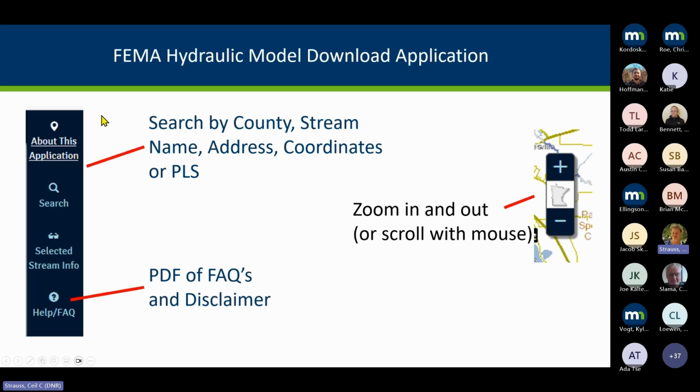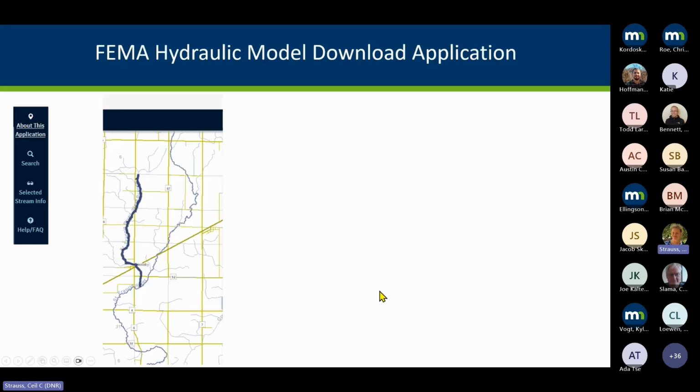So anyway, you can search in different ways. You can go by the name, you can put in an address, you can put coordinates, public land survey, the township range section kind of way. You can zoom in and out with the mouse or your scroll. And here's an example.